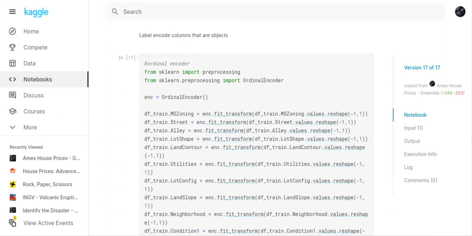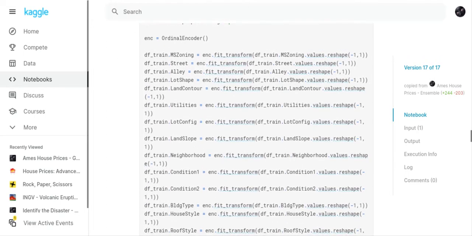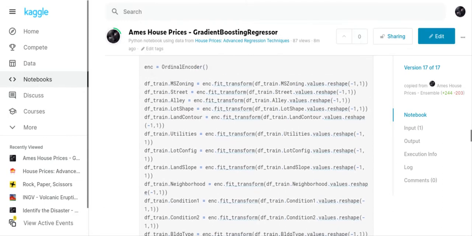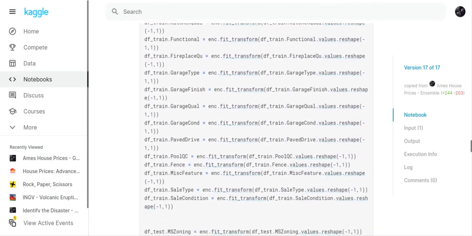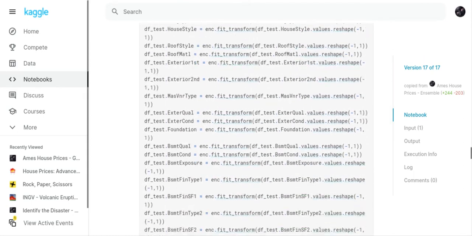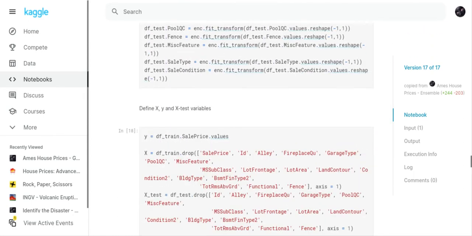If you do a lot of really unusual things, you're going to create noise in your system, and that's going to reduce your accuracy. So now all of our columns are ordinal encoded, and I did that for the train file and the test file.